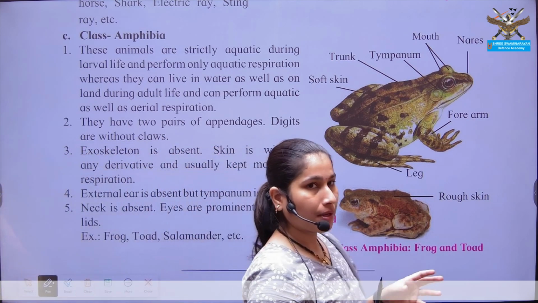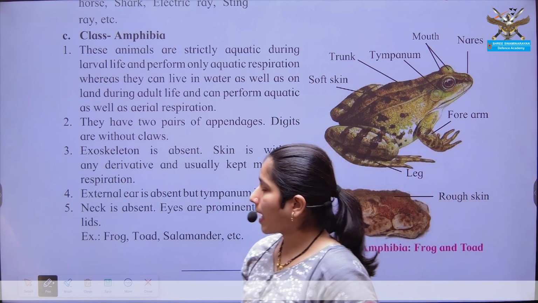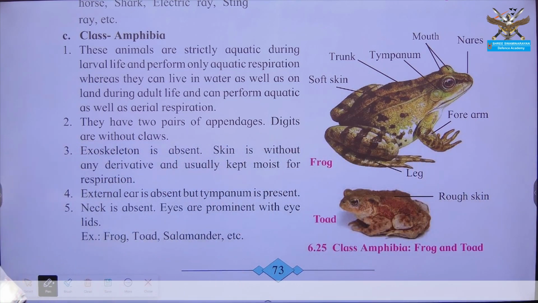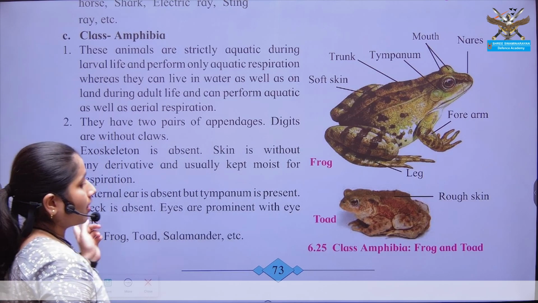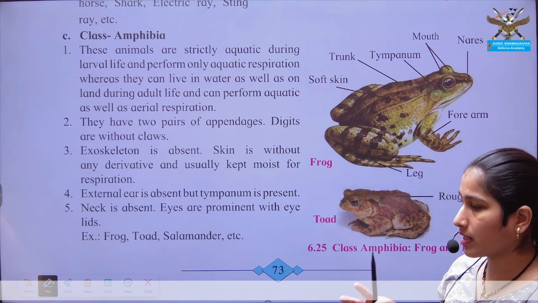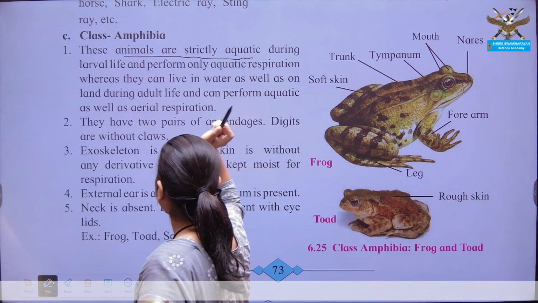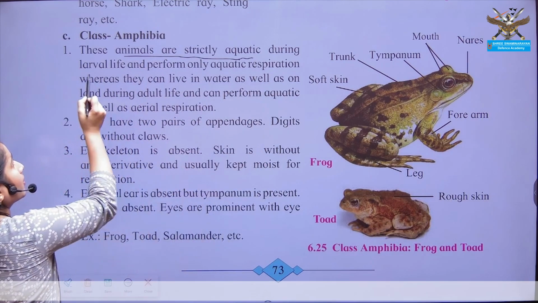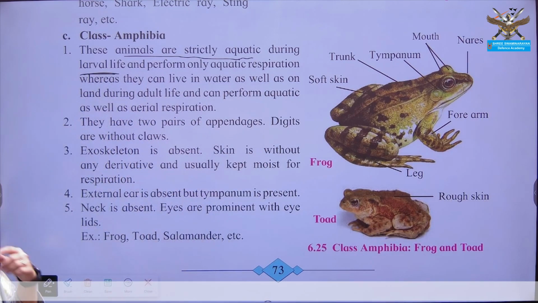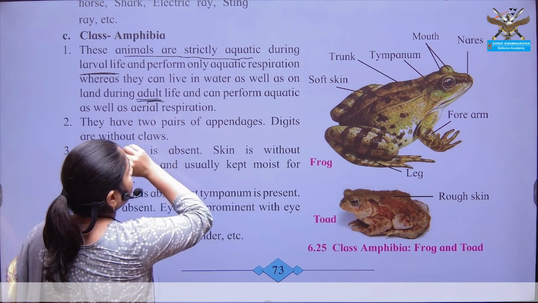Okay, amphibia. Why amphibia? Because they can live in water as well as land. Some developmental stages are aquatic, and mostly the adults are terrestrial in habitat. These organisms are strictly aquatic during the larval or developmental stages, and once they have matured, their adult life is mostly terrestrial.